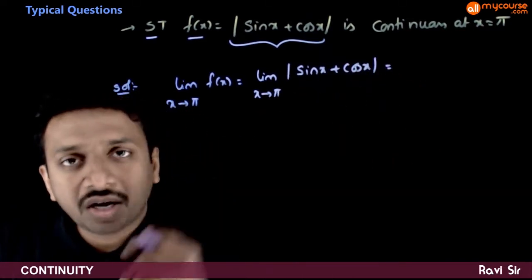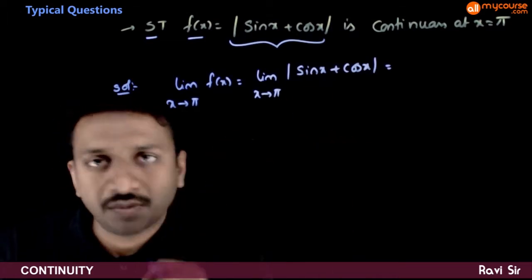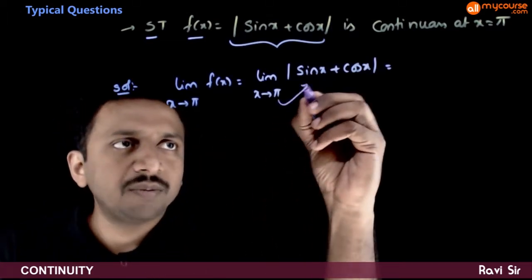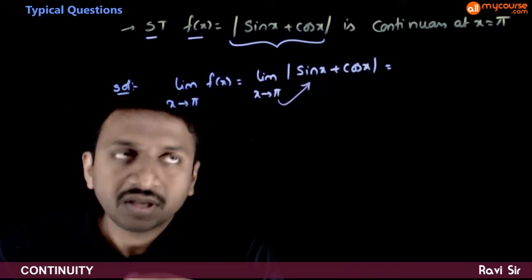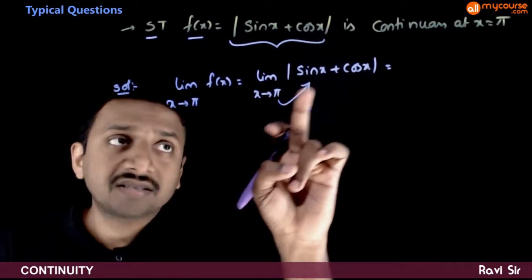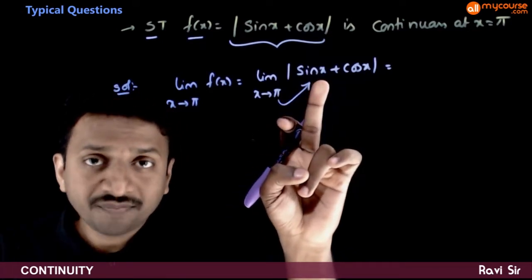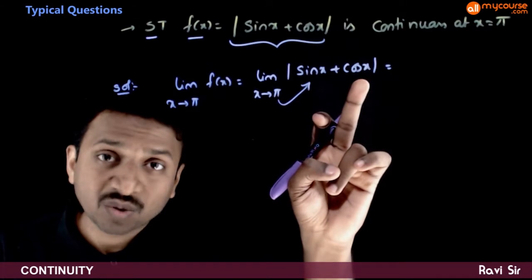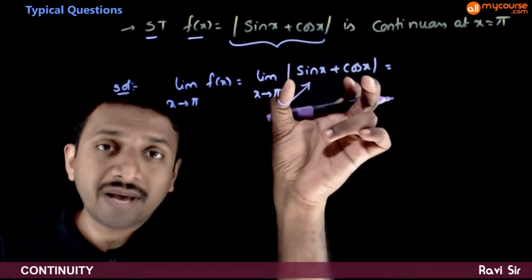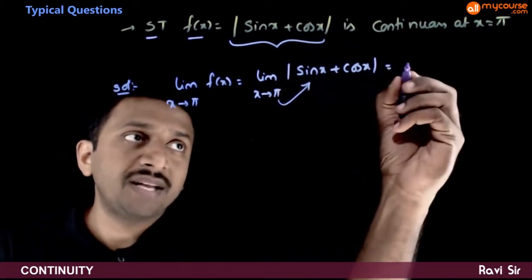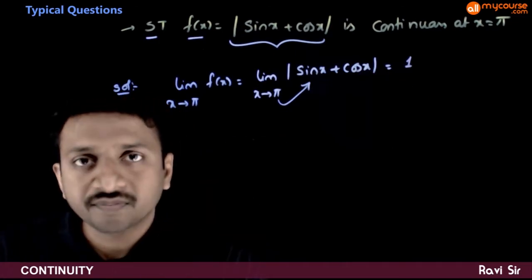This is not an indeterminate form on direct substitution, so we can do the direct substitution, there is no problem. Sin pi is 0, cos pi is minus 1. So 0 plus minus 1 is minus 1, and mod of minus 1 is plus 1.